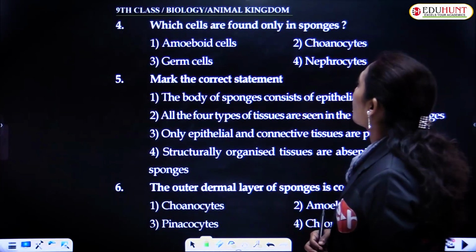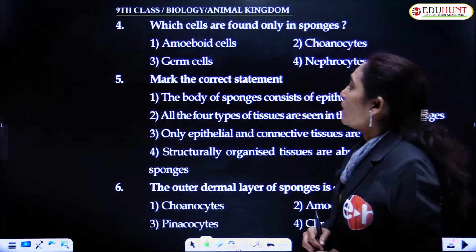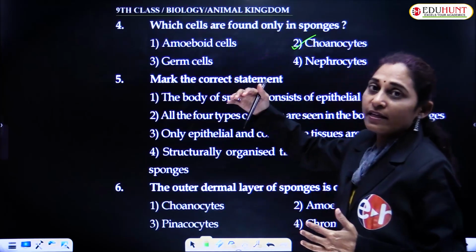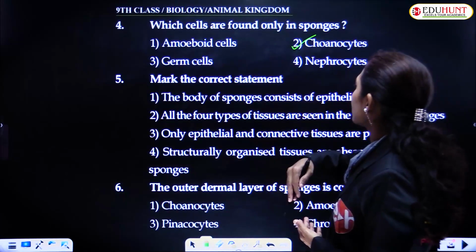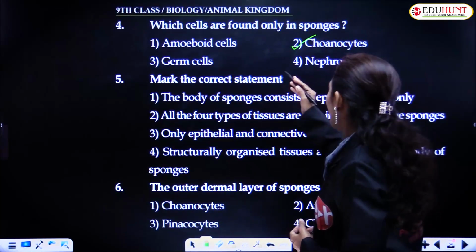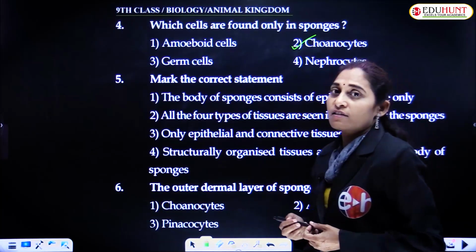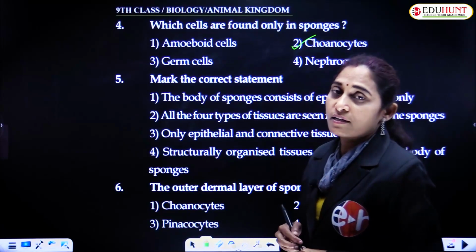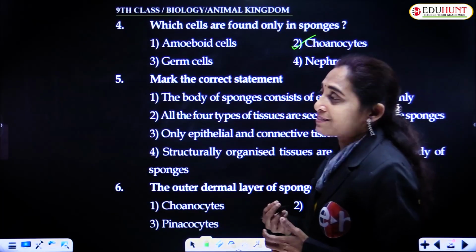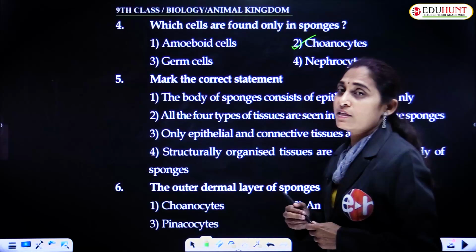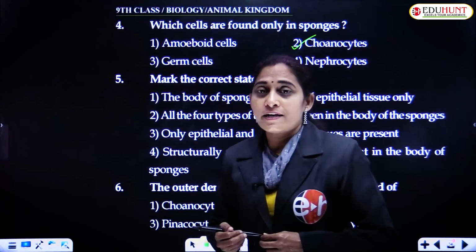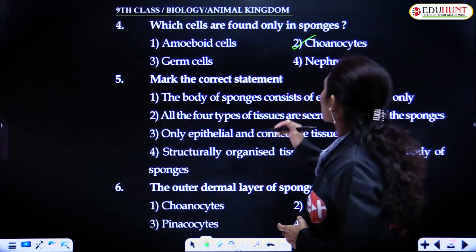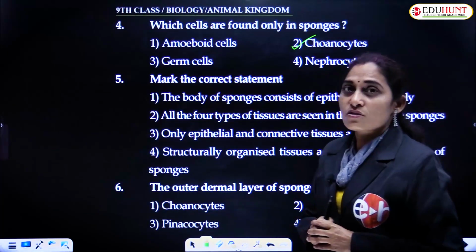Which cells are found only in sponges? Amoeboid cells we can see anywhere. Germ cells are found in many phyla, and nephrocytes are cells found in many animals, nothing but the cells of the excretory system. Choanocytes are especially designed for the filter feeding adaptation of sponges. So, the answer is choanocytes.